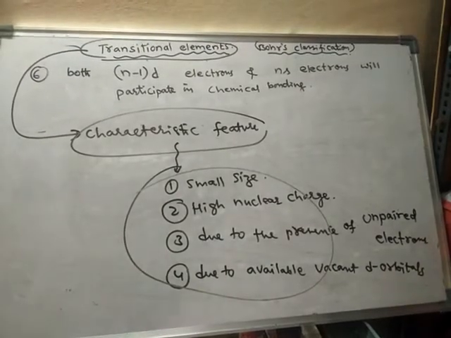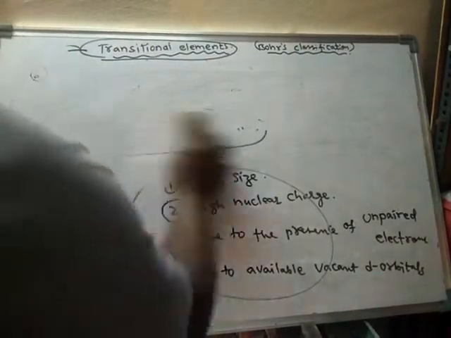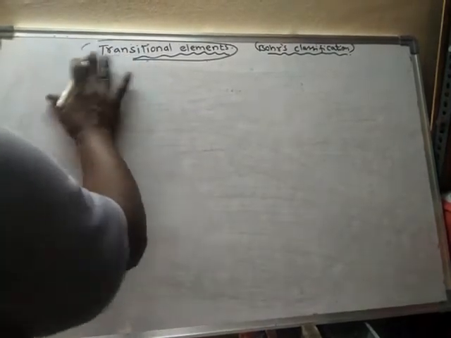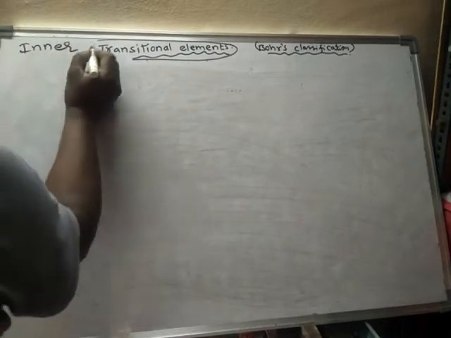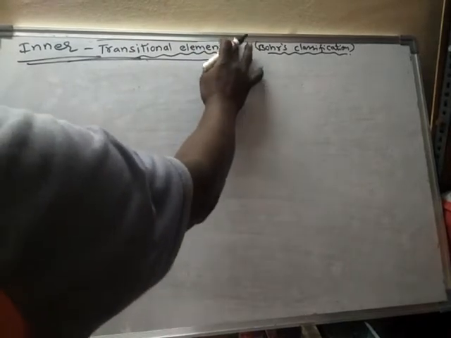So this is about transitional elements. Next, inner transitional elements. What are inner transitional elements?